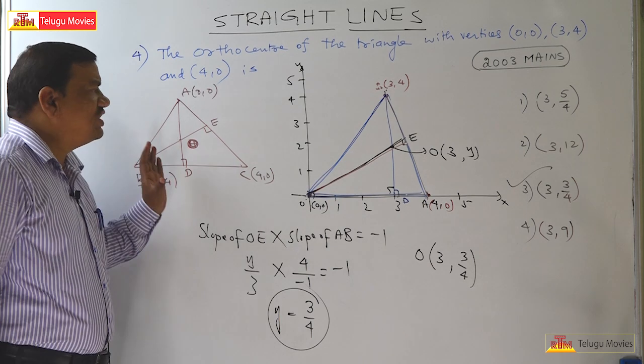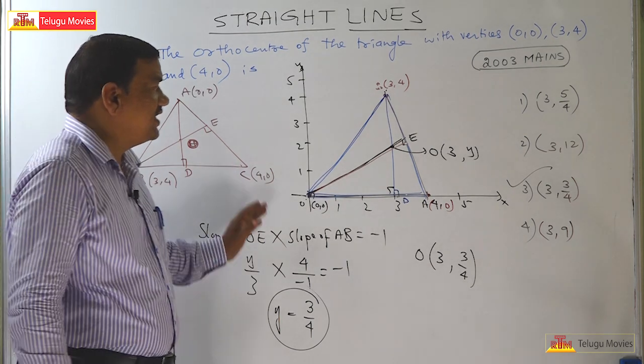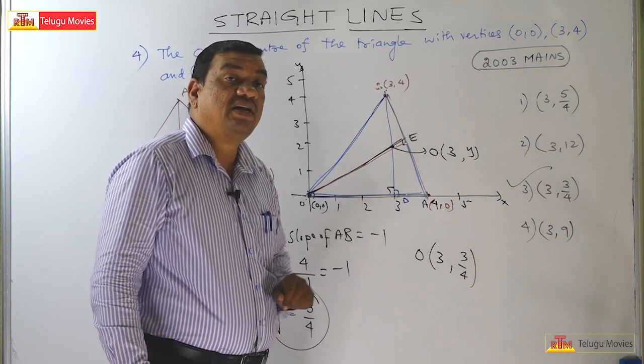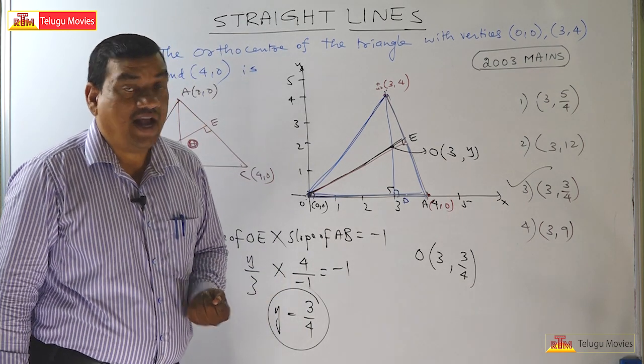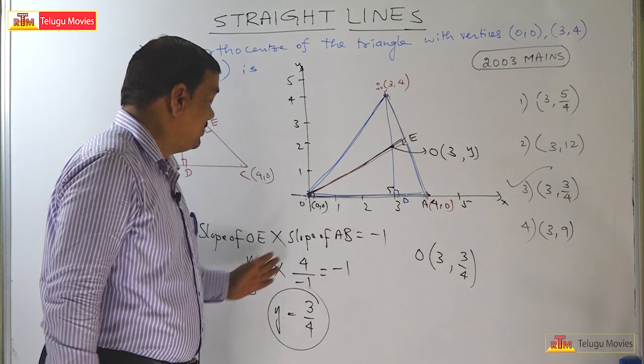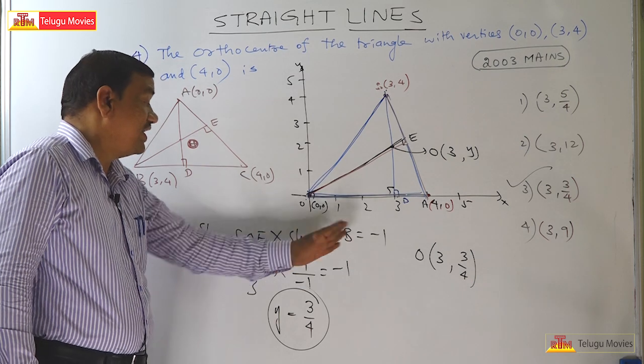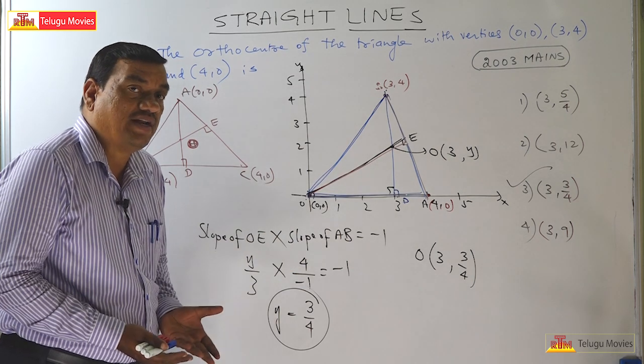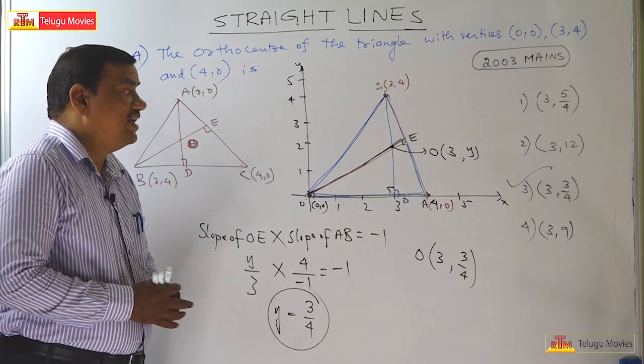If you think in a logical way, you will immediately get the x coordinate, and afterward if you apply this property, the slope of OE into the slope of AB is equal to minus 1, so immediately we will get the y value also.